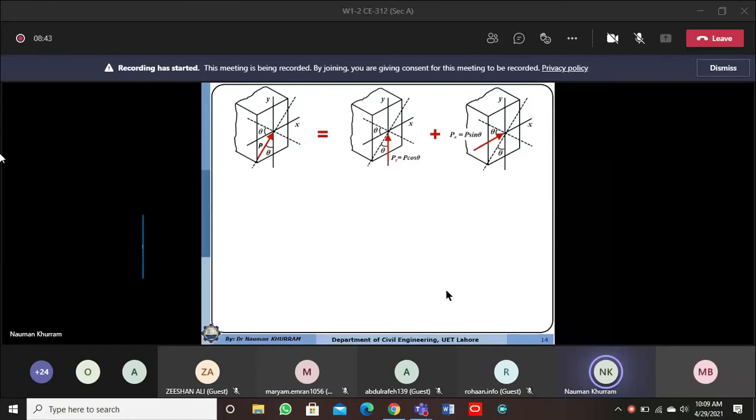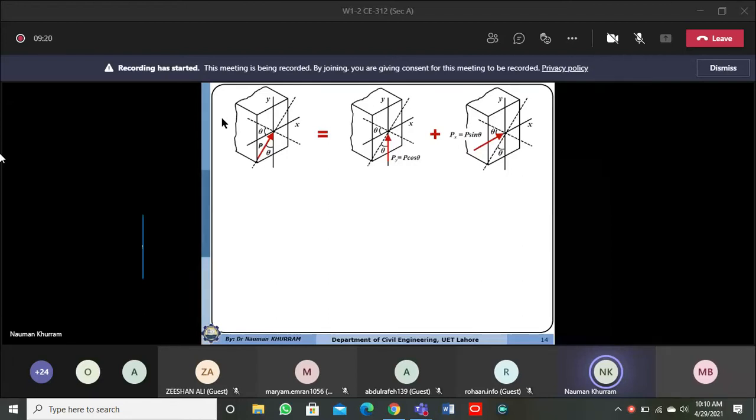Actually, unsymmetrical bending may occur in a symmetrical section and also in an unsymmetrical section. So how can we resolve the problem if we are dealing with a symmetrical section? In a symmetrical section, the unsymmetrical bending or biaxial bending may occur if the load is not passing through or acting parallel to the principal axis. Thus, it will not produce the moment about the principal axis. So in a symmetrical section, we are using the principle of superposition.